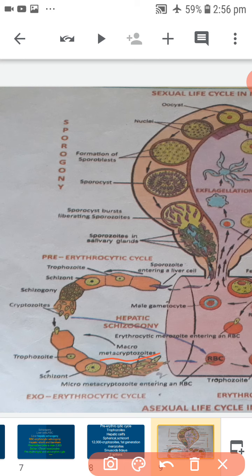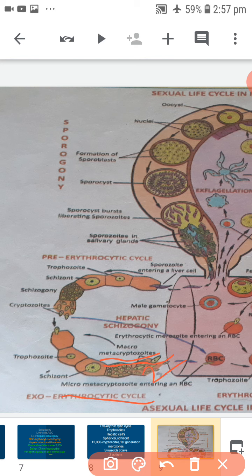These are of two types: the smaller micro metacryptozoites and the larger macro metacryptozoites. This entire process is completed in approximately 2 days.